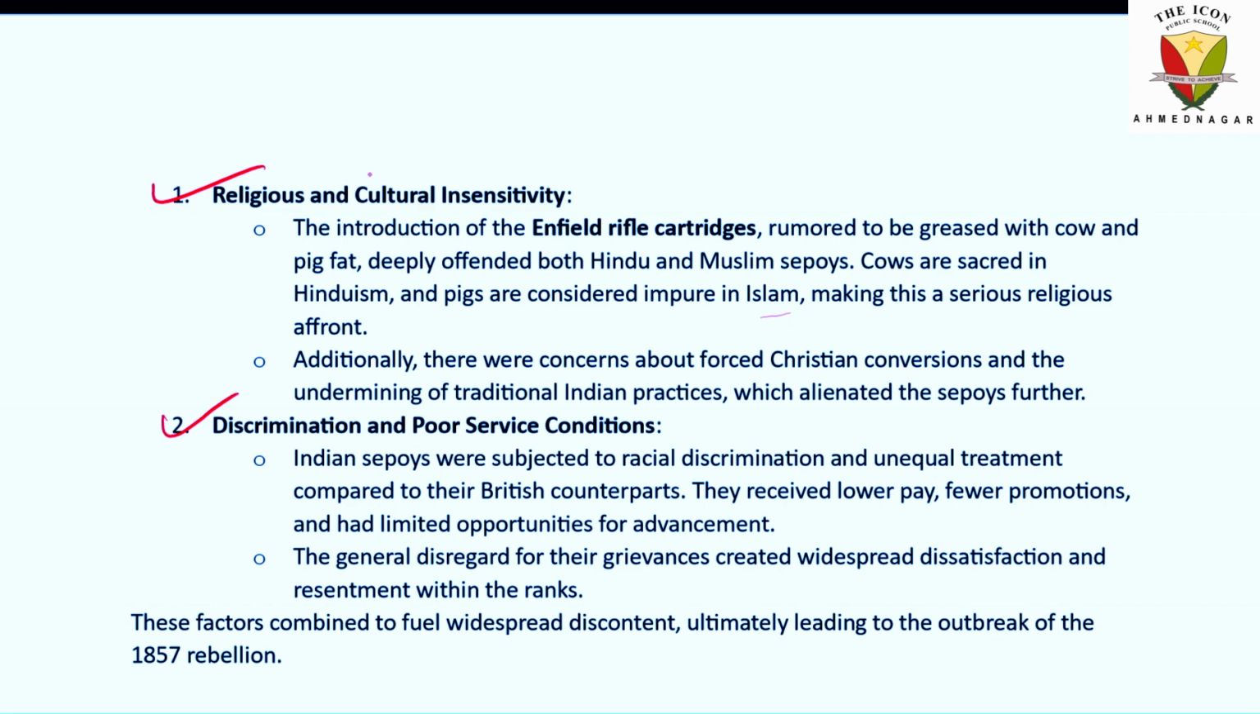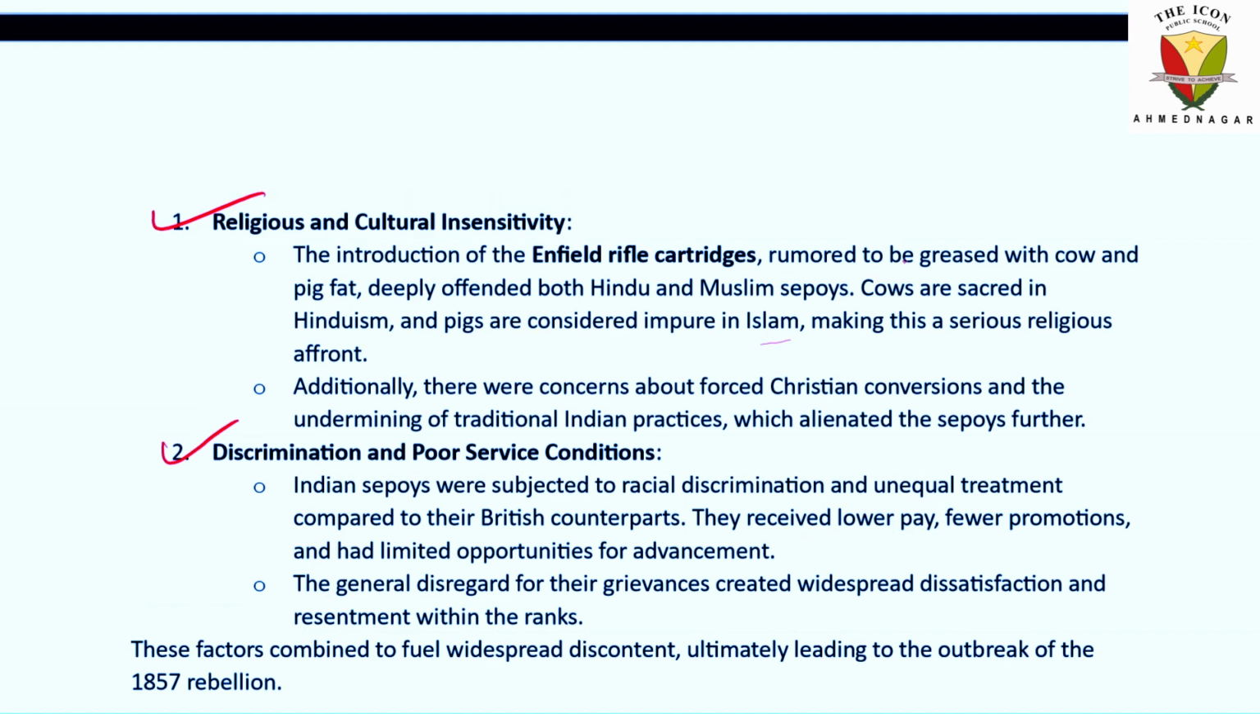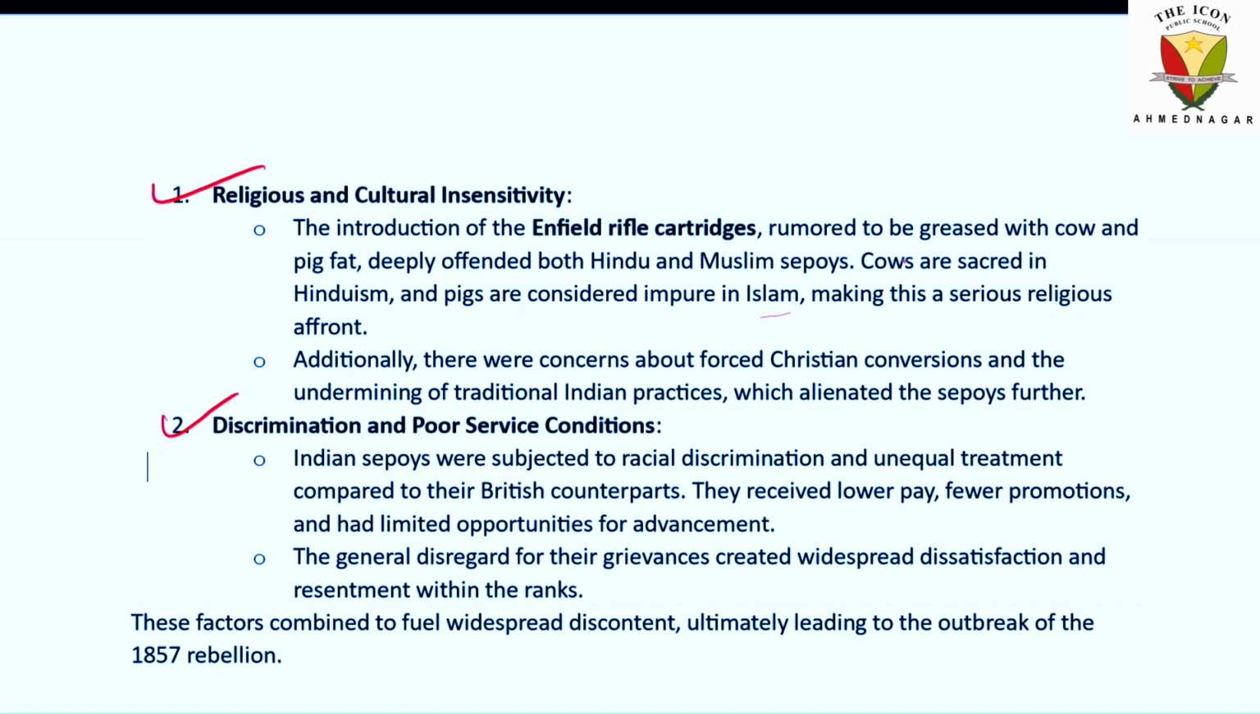Regarding religious and cultural insensitivity, the Enfield rifle cartridges were introduced, rumored to be greased with cow and pig fat, which deeply offended both Hindu and Muslim sepoys. Cows are sacred in Hinduism, and pigs were considered impure in Islam, making this a serious religious affront. Additionally, there were concerns about forced Christian conversions and the undermining of traditional Indian practices, which alienated the sepoys further.